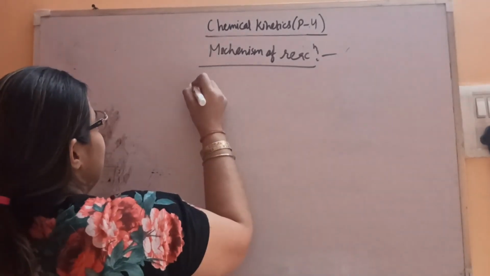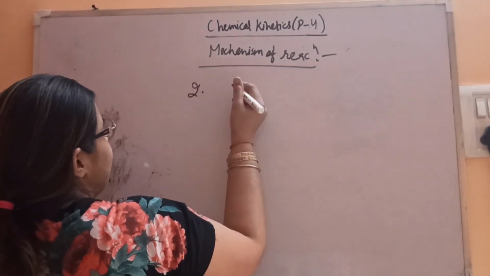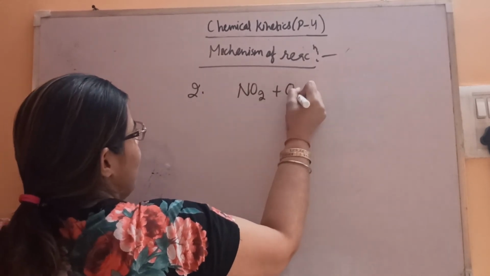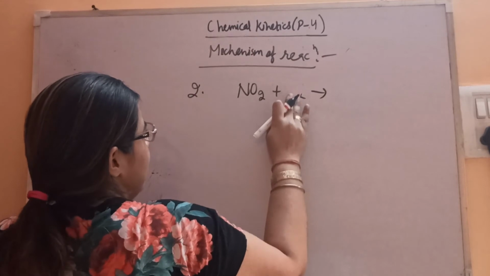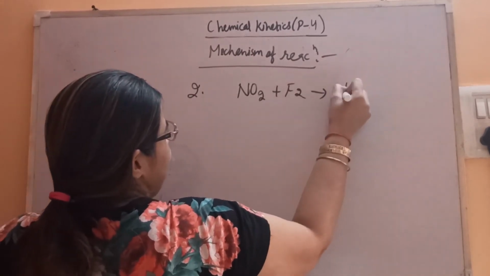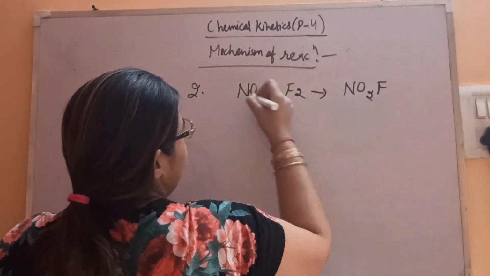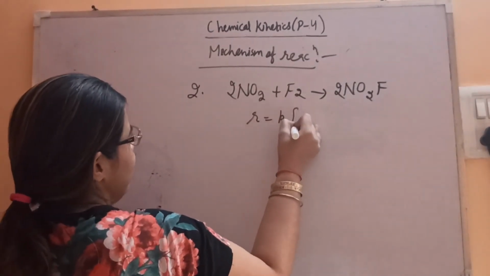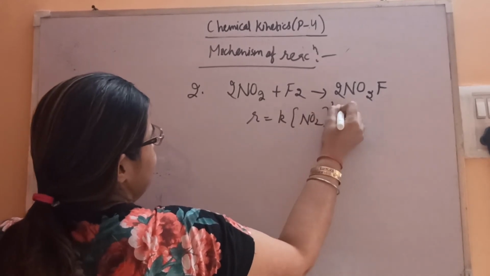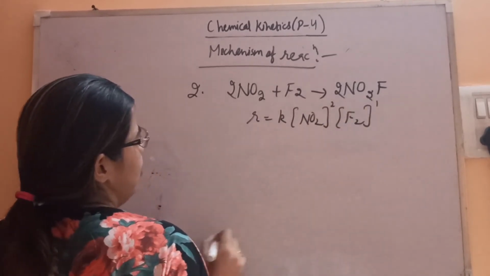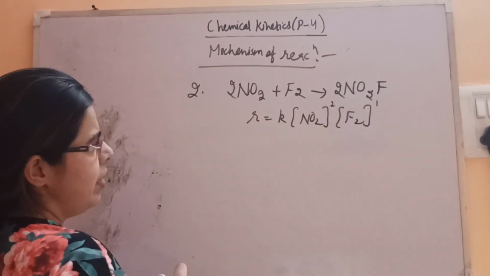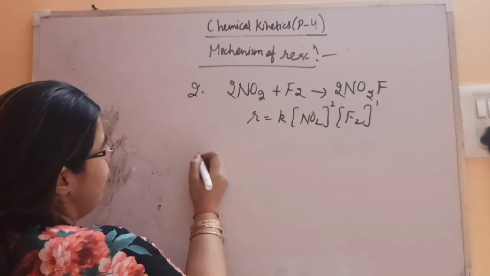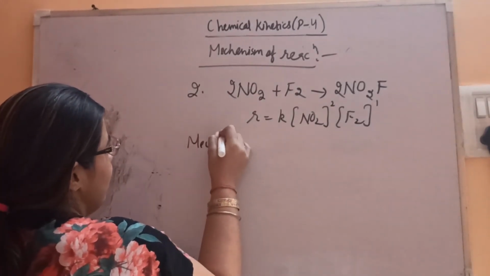Let's take the reaction of NO2 with F2, which gives you NO2F. It's balanced now. So if you want to write down the rate of this reaction, I think this reaction is third order. We have taken this example in third order reactions. So let's see whether it's actually third order or not. So let's see its mechanism.